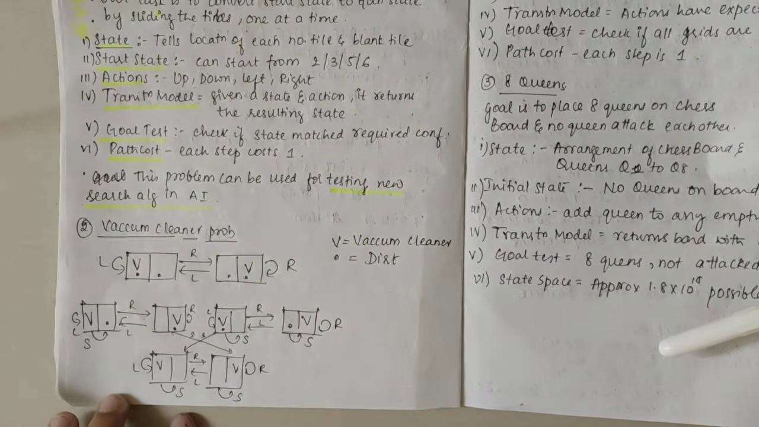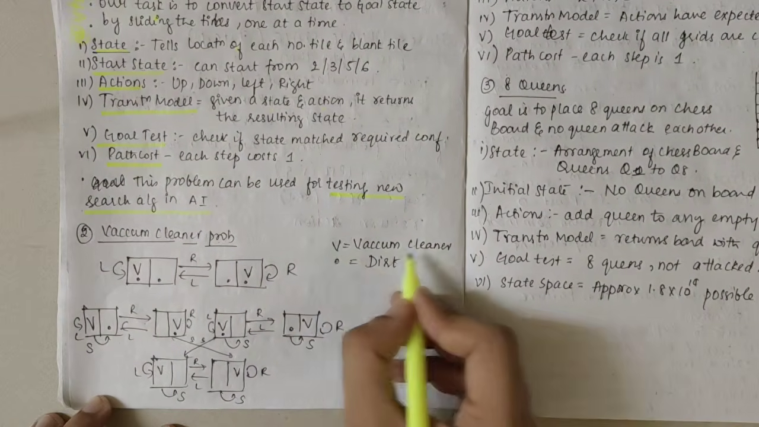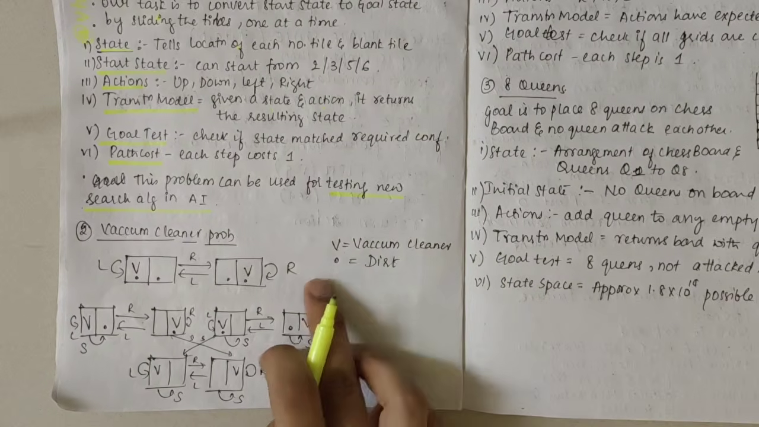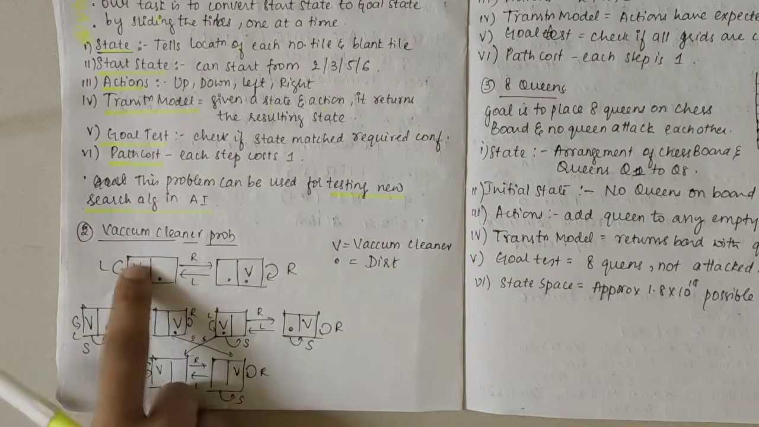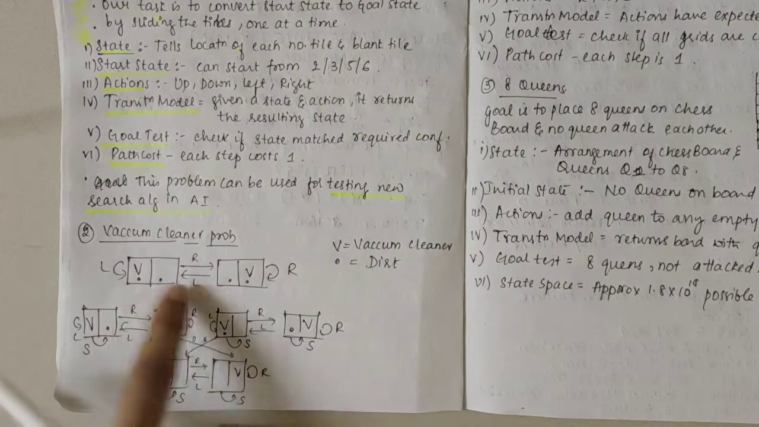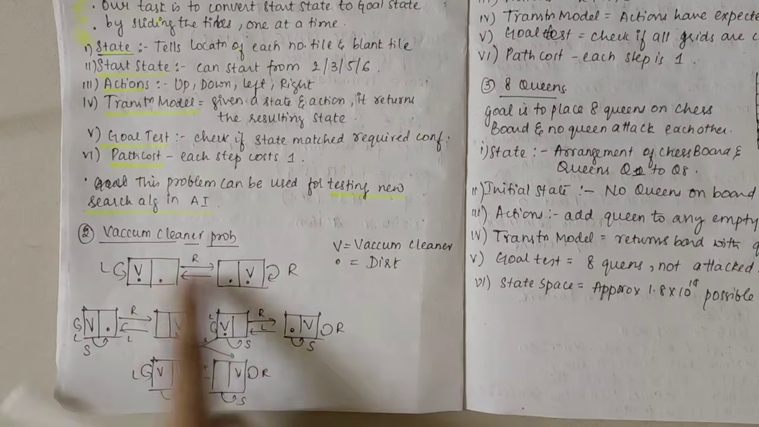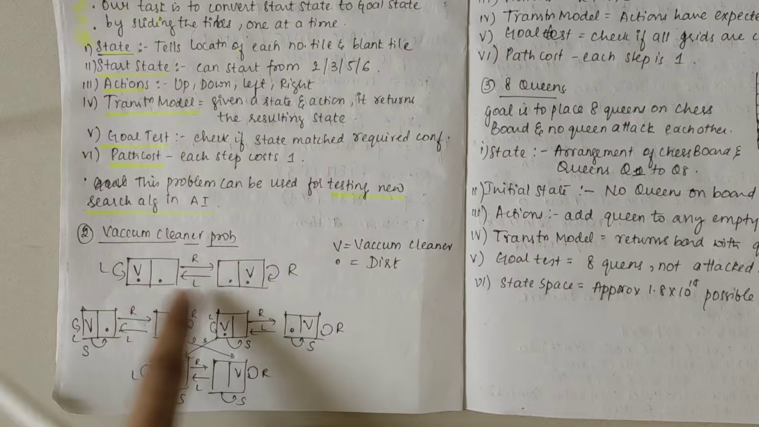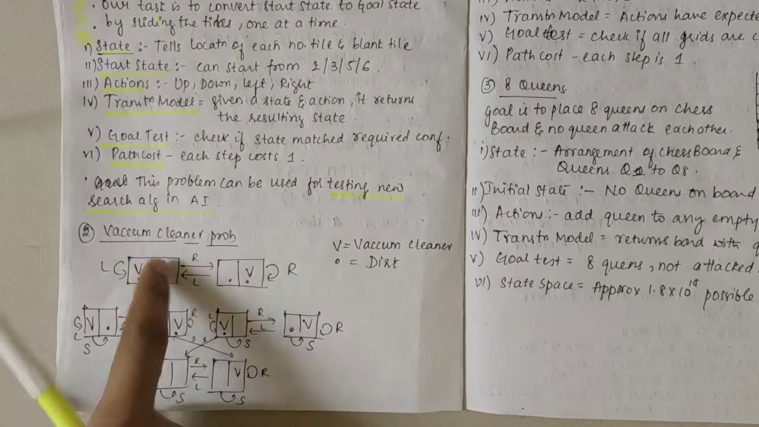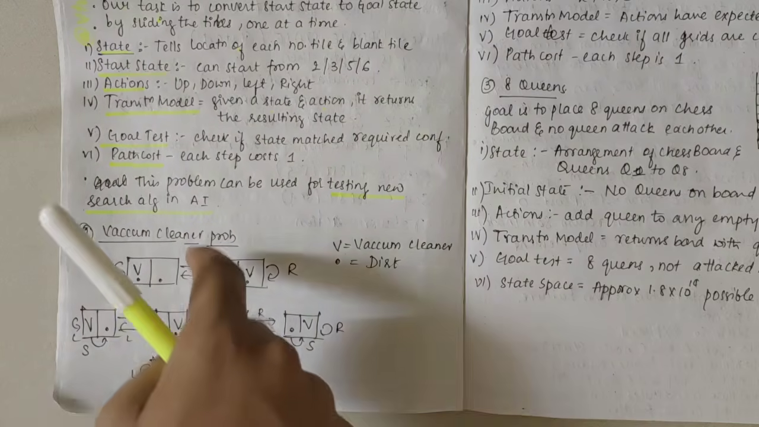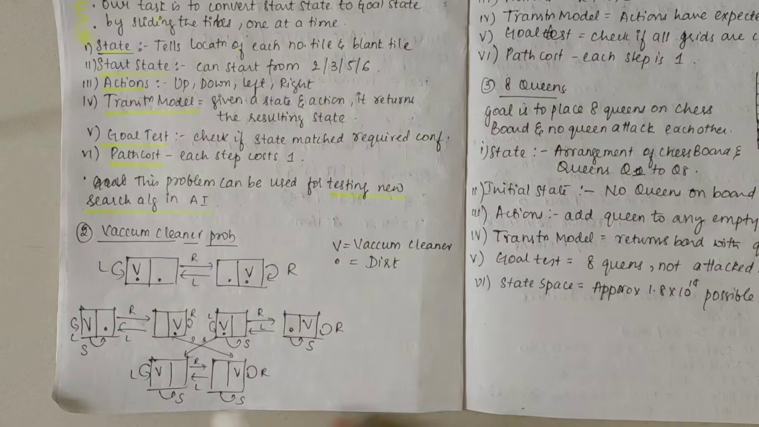Then we have the vacuum problem here. So here V is represented, V can be considered as vacuum and dot is the dirt. So here we have 2 worlds here, this one and this one, left and right. So in both the worlds, dirt is present in both the grids. So the vacuum can move to either side, or it can shift. So those are the operations of vacuum.